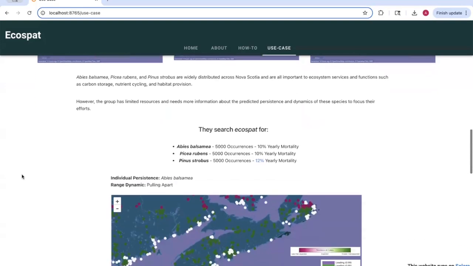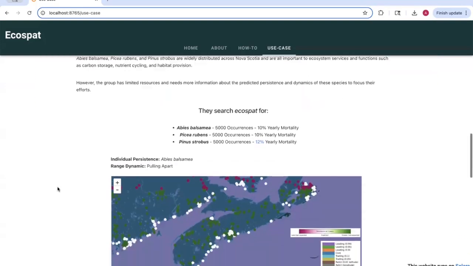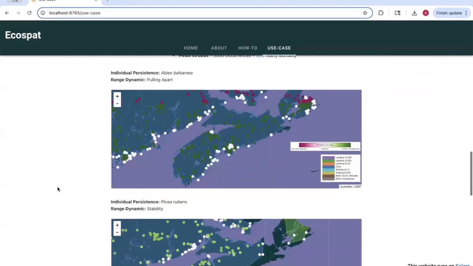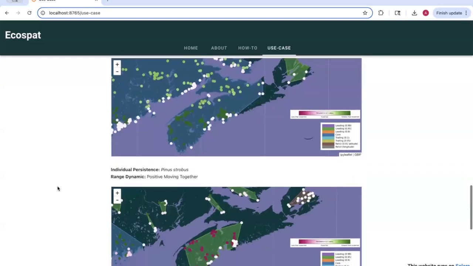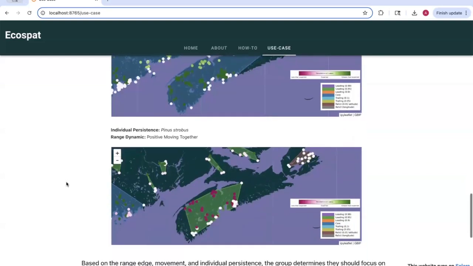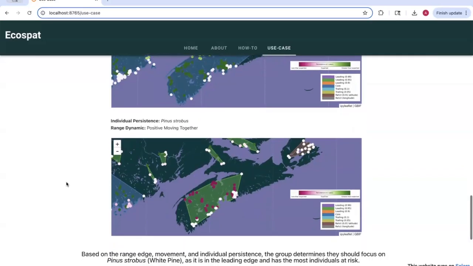And so they search Ecospat for information on these species to find that both balsam fir and red spruce are in their core zones in Halifax, and their individuals are doing quite well in the surrounding areas. In contrast, Ecospat suggests that Halifax is a leading edge for white pine and that these individuals are likely imperiled in the near future.